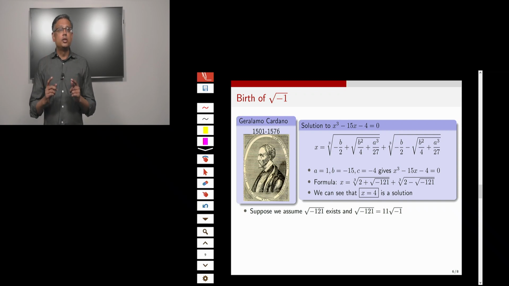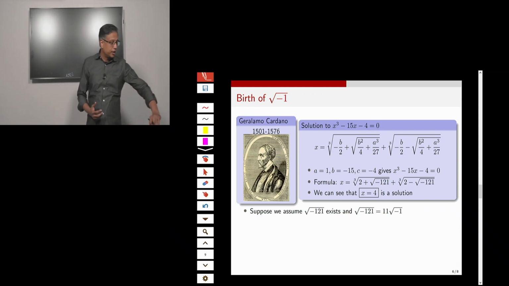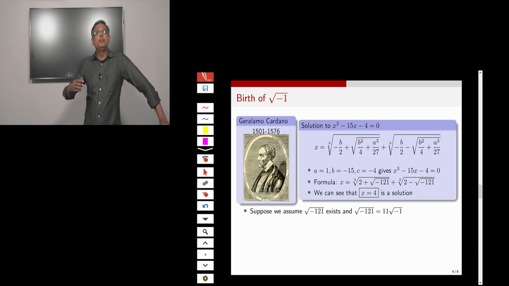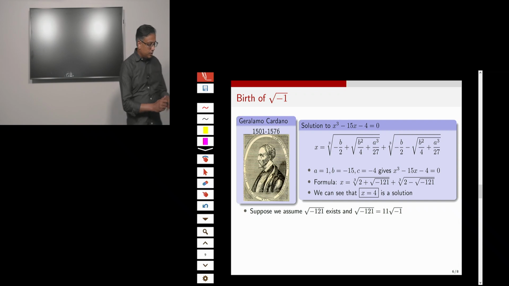So Cardano knew that eventually he had to get a real number as the answer. However, he was stuck because he had to take the square root of a negative number. And this is where, for the first time, Cardano says, okay, let me assume that there is a square root of negative 1. Let me just pretend like I can write square root of negative 121 as 11 times square root of negative 1. And if I do that, he realizes that what is inside this cube root